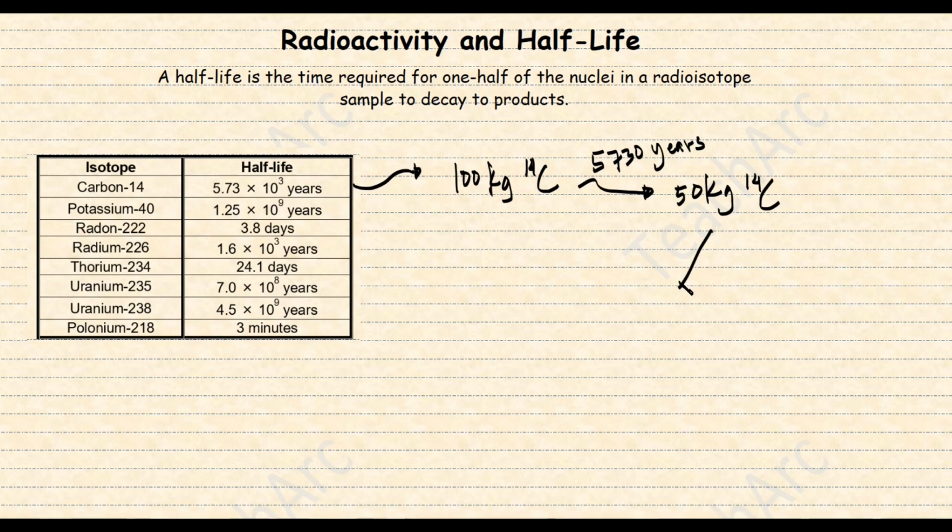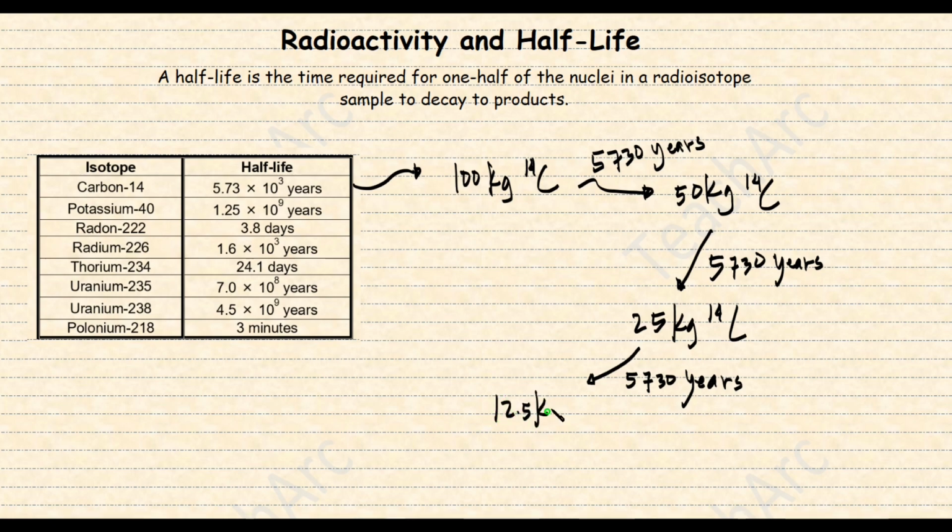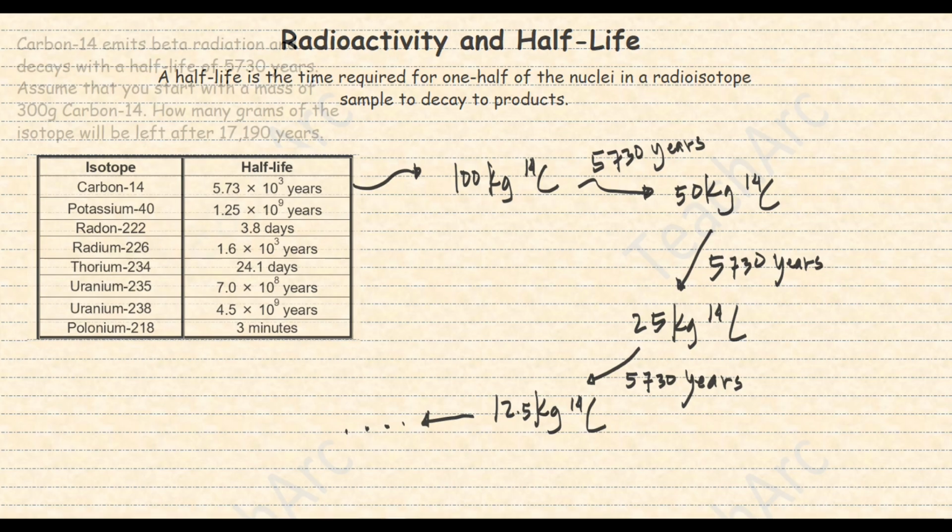It follows as well that after another 5,730 years, the remaining 50 kilograms of carbon-14 becomes 25 kilograms and will become 12.5 kilograms after another 5,730 years, and so on and so forth. This idea can lead us to some common problem-solving activities involving half-life.